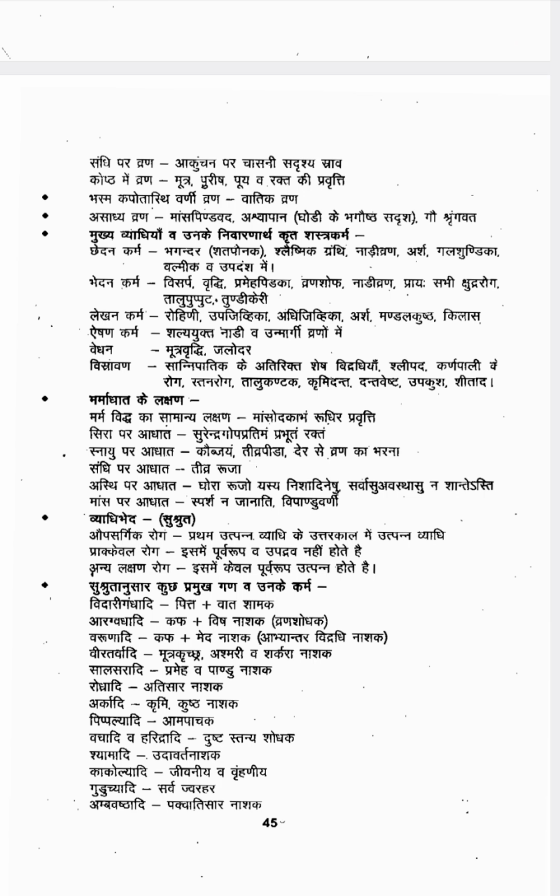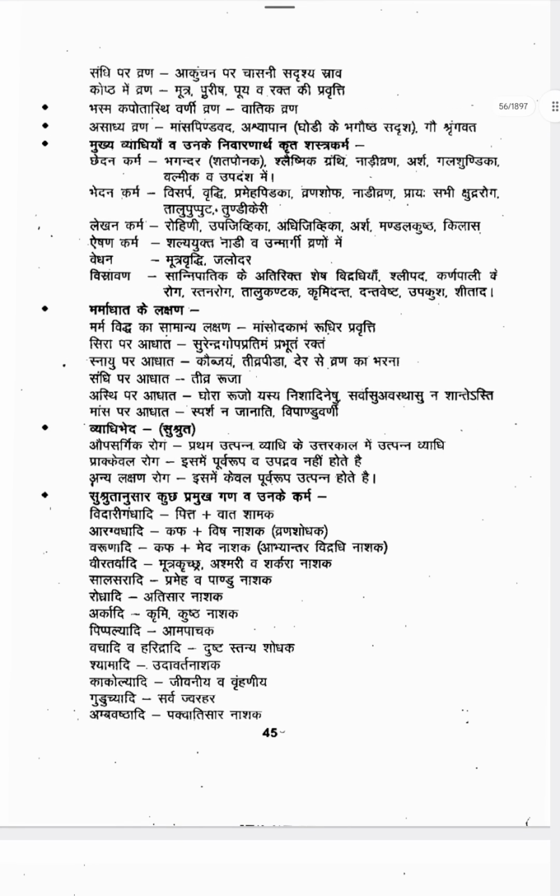So Aupasargika means the disease which will occur later than the first disease, like a complication. After the first disease, later you will be getting the second disorder, that is called Aupasargika. Prak Kevala means the Vyadhi which does not have Purva Rupa and Upadrava. If you are getting only Purva Rupa Lakshanas, that is Anya Lakshana Roga.